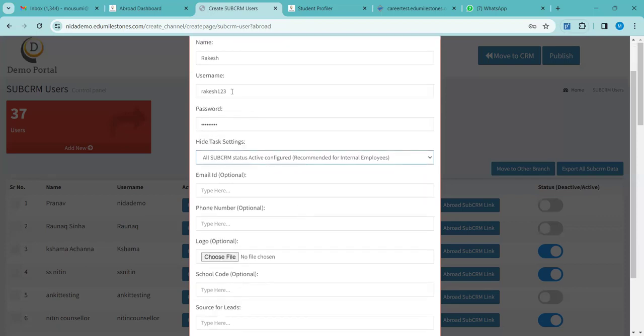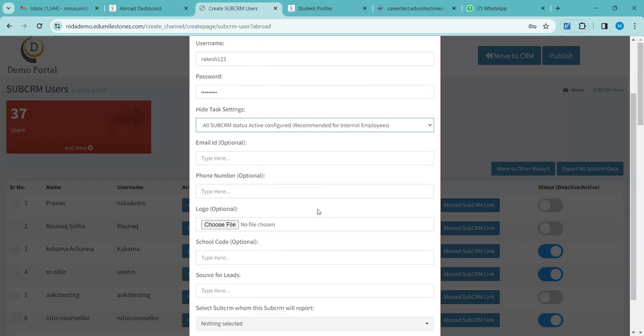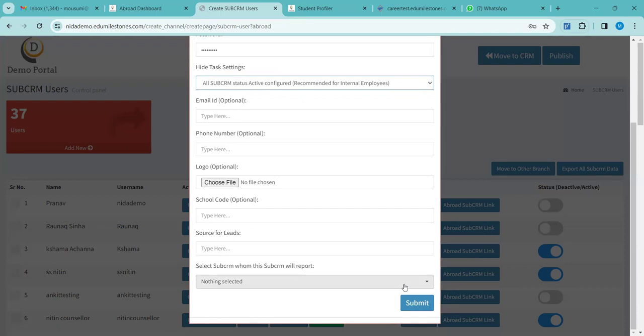So this sub CRM you are only creating it. Whatever credentials the sub CRM will be having, their username and password, you are only generating it. So this is the username and password that your sub CRMs will be using. I will show you how. After you have put this information, these all are optional. You just have to click on the submit option. Done.